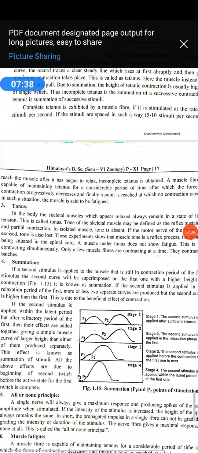So at this stage, what is meant by oxygen debt? When we perform strenuous exercise, the muscle's oxygen supply rapidly becomes insufficient to maintain the oxidative phosphorylation of the respiratory substrate. Respiratory substrate means the substance undergoing metabolism, undergoing oxidation. At this stage, muscles contract anaerobically and accumulate most of the lactic acid produced by anaerobic glycolysis.